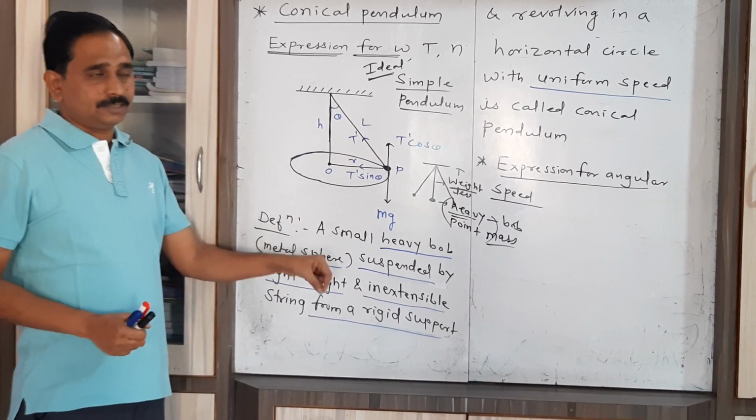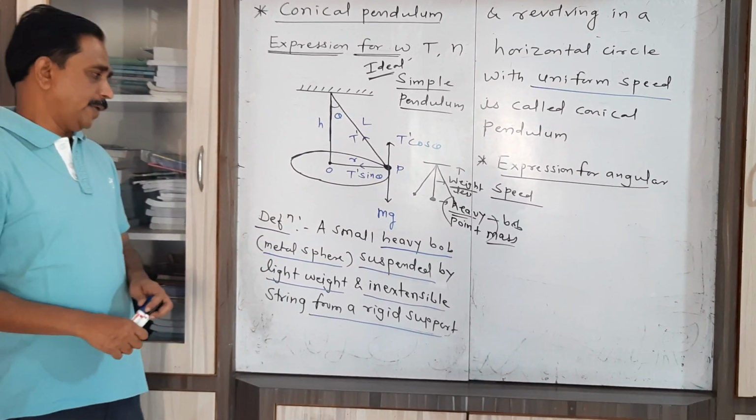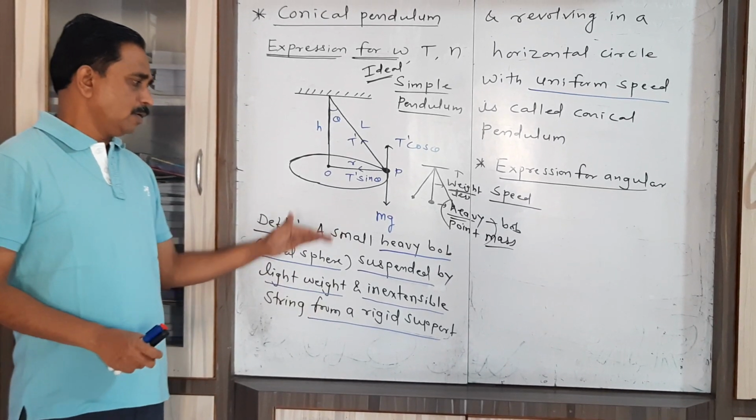That complete system is called the conical pendulum. So this is the simple definition of conical pendulum.